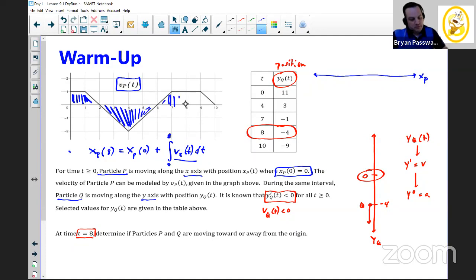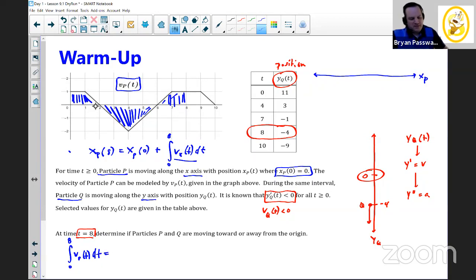And so as we build this up, we get this little region right there. So the integral from 0 to 8 of the velocity is going to be the signed areas of those three shapes. Thankfully for us, all of these functions are linear, so we can figure out the area of those using some basic geometry ideas. So I'm going to do that right here, below, to have a little more space. And we have the integral from 0 to 8 of the velocity of particle P dt.